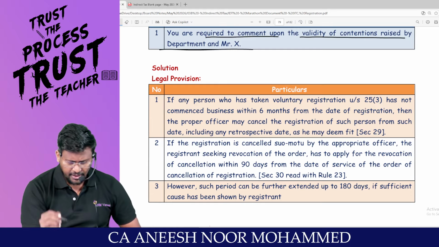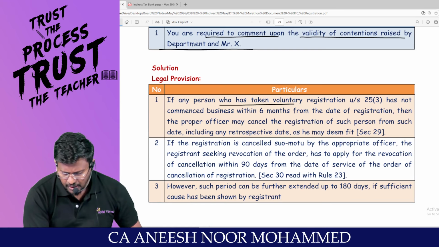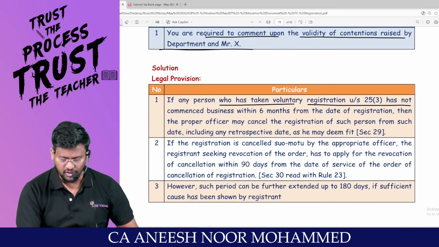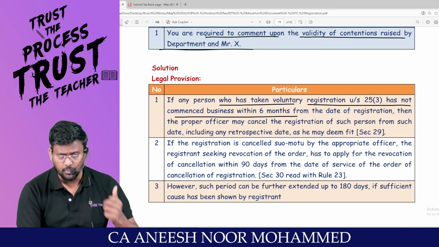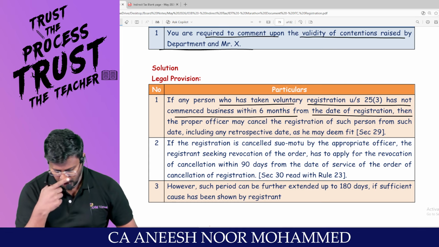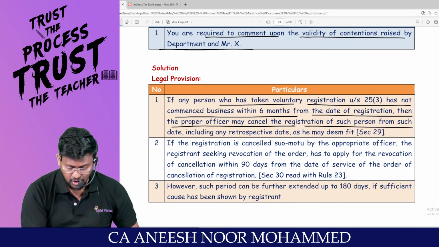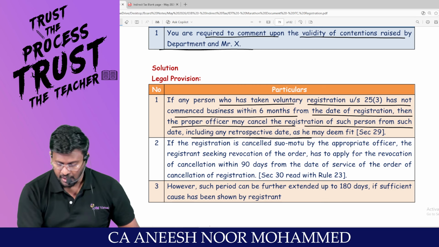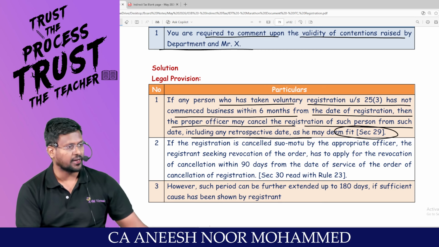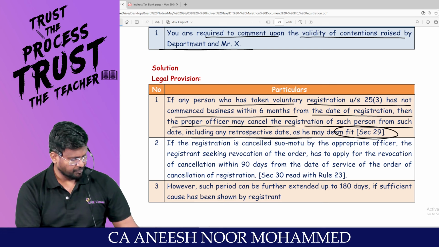Sir, this is the legal provision. If any person who has taken voluntary registration has not commenced business within 6 months from the date of registration, then the proper officer may cancel the registration of such person from such date, including any retrospective date as he may deem fit, as per section 29. Am I right? Super, sir.